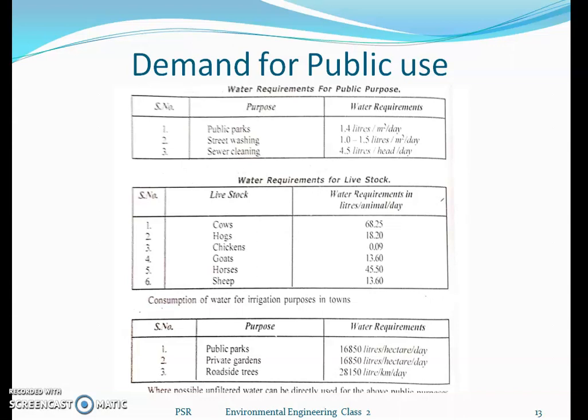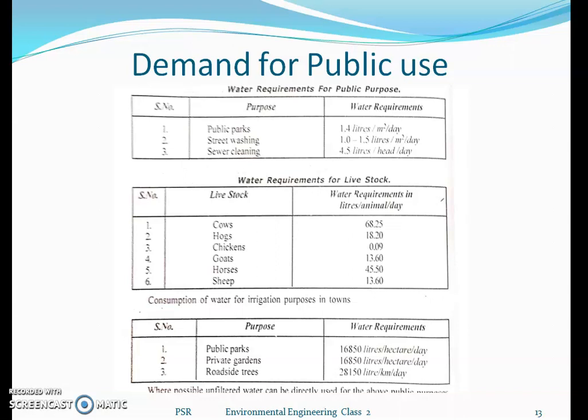The first is water requirement for public purposes, meaning public areas like parks, street washing, sewer cleaning, public gardens and fountains. For all those things we require some water, and we have to follow the requirements mentioned in the slide.